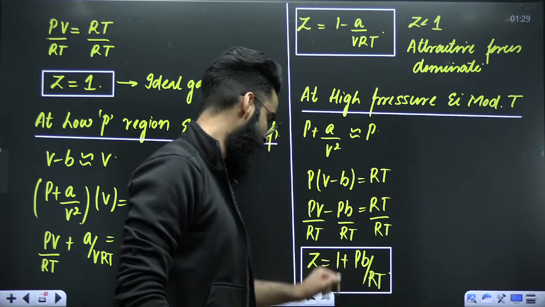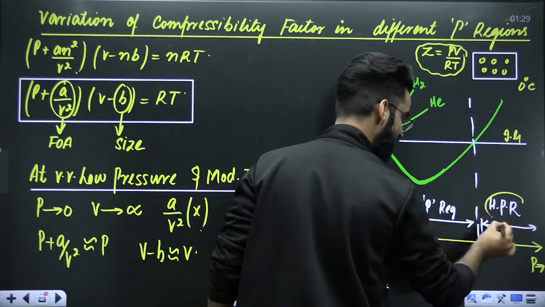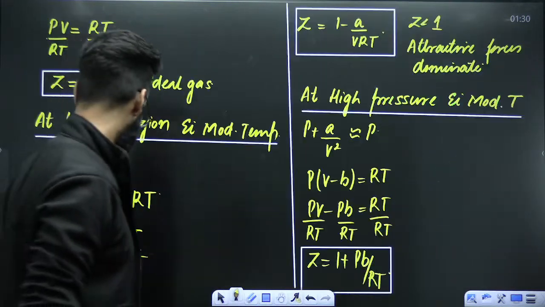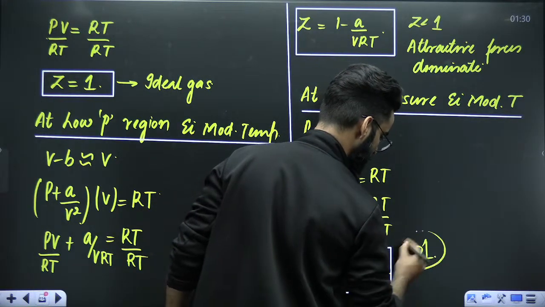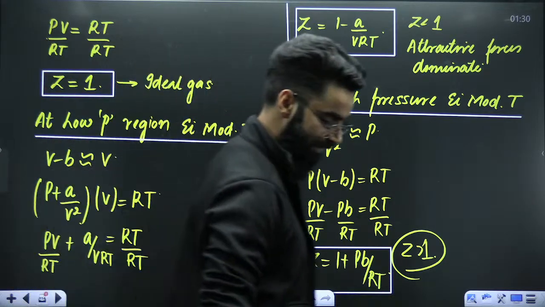You check it out. The gas is kept at high pressure. Is the value of Z coming out to be greater than 1? Yes, the value of Z is coming out to be greater than 1. And we know at high pressure, Z value is always greater than 1 only, which you saw mathematically also. Perfect. I hope it's clear to everyone.